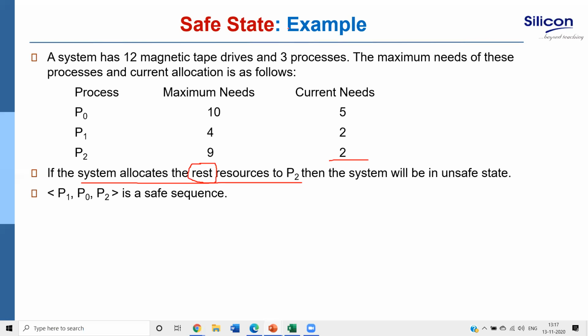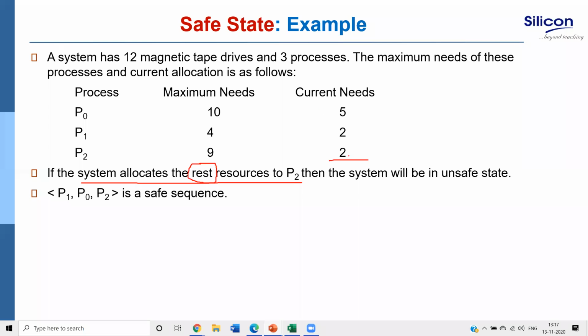So if the system allocates the rest of the resources to P2, what will happen? Can P2 finish?